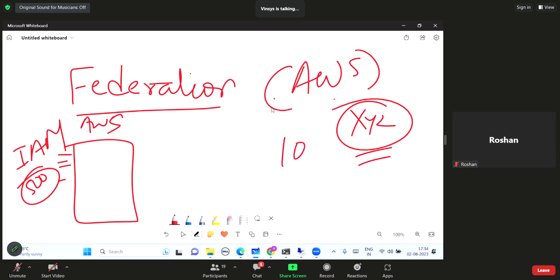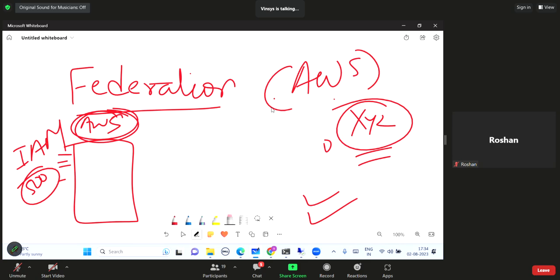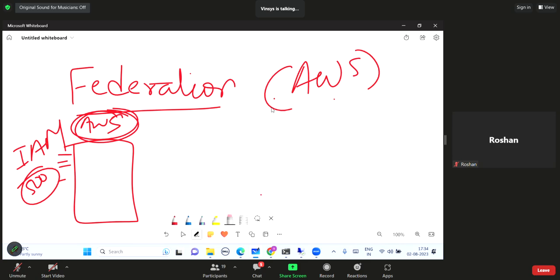What if I have thousands of users, 1,000 external users, and those 1,000 external users need some temporary access to my AWS account? Now, am I going to create those 1,000 user accounts in my AWS? Definitely not. This will not work. And there comes the federation. Now, federation means giving access to these external users to your AWS account.